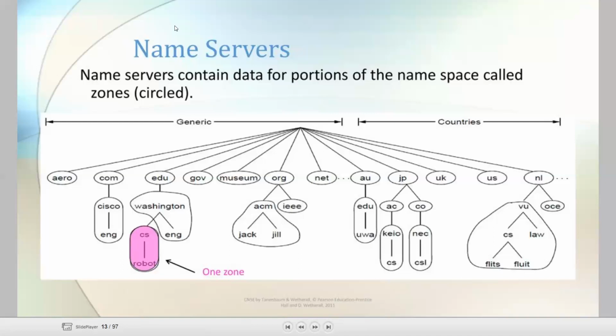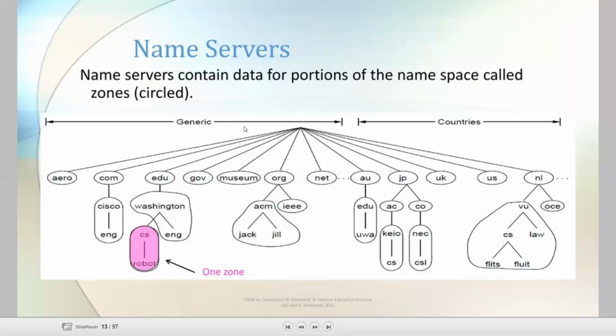These name servers contain the data for portions of the namespace called zones. Okay, these are circled. See here, we have the same diagram. This is one zone. The name server contains the data for portions of the namespace called zones, which are circled in the diagram. We have seen this diagram in the previous one.